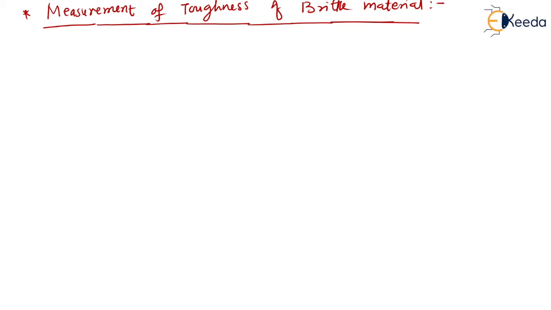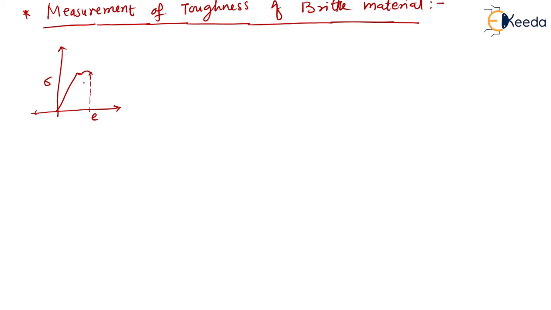Because they do not have that region in the stress strain curve where we can measure the area under the curve, isn't it? That is the reason why, if I take the example of cast iron, after yielding, it will break directly. So if you look at the area under the stress strain curve, it is very less. So this area measurement method we are not using for the brittle materials.